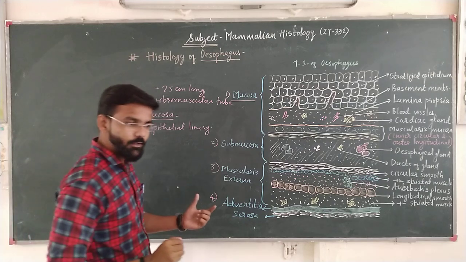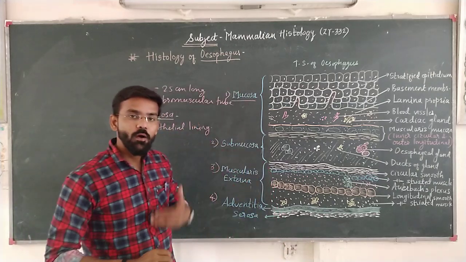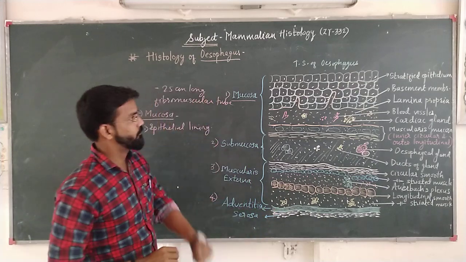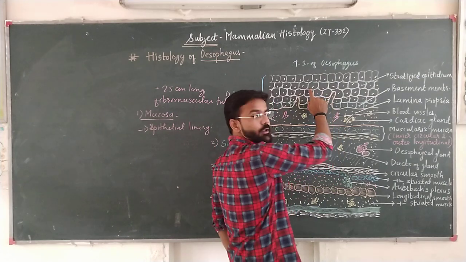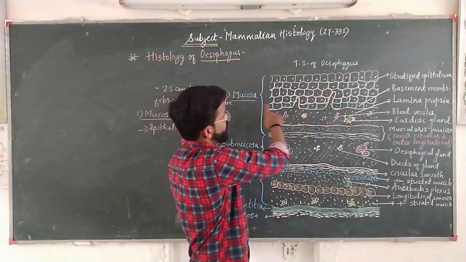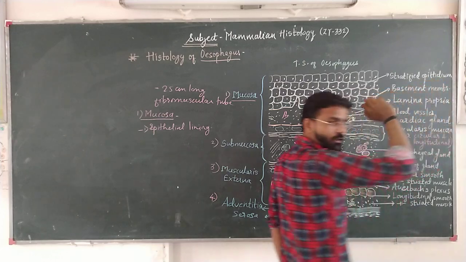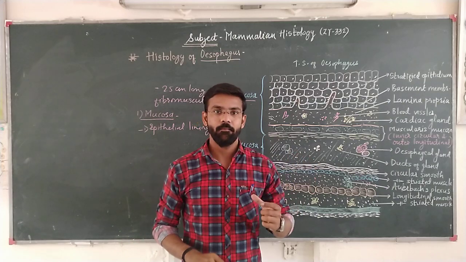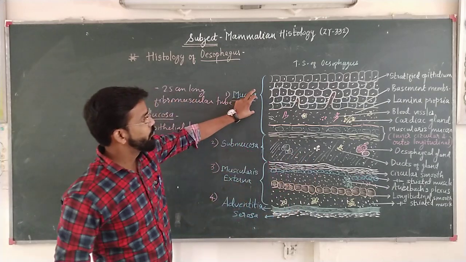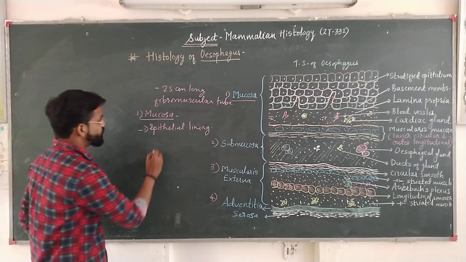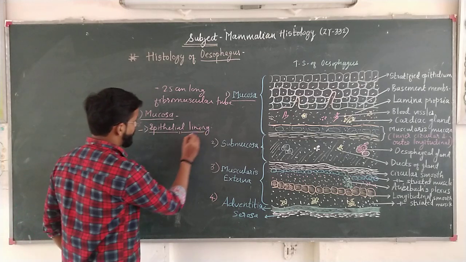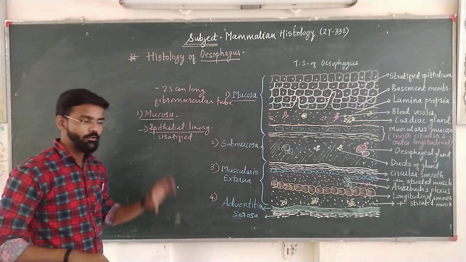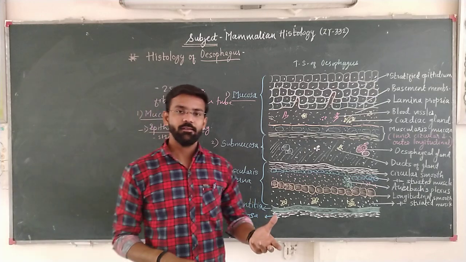We know the epithelium is the outermost covering of any organ, which serves the function of protection. Here, in the histological structure, we see the epithelium consists of stratified epithelium. Stratified means the cells are arranged in a number of layers, strata. Therefore, the mucosa of the esophagus consists of a stratified epithelial lining, right? Why are layers of cells present here?